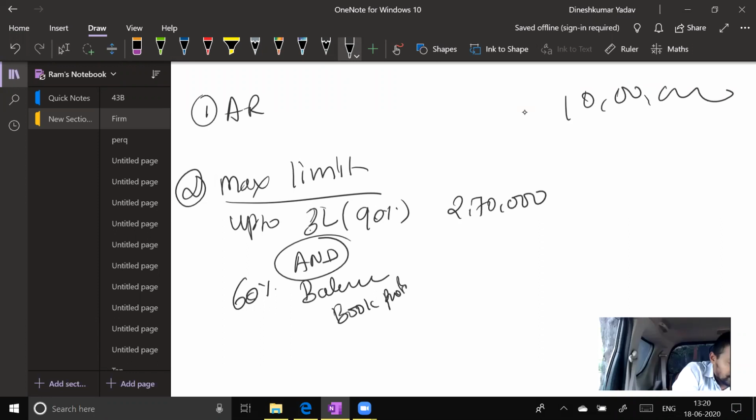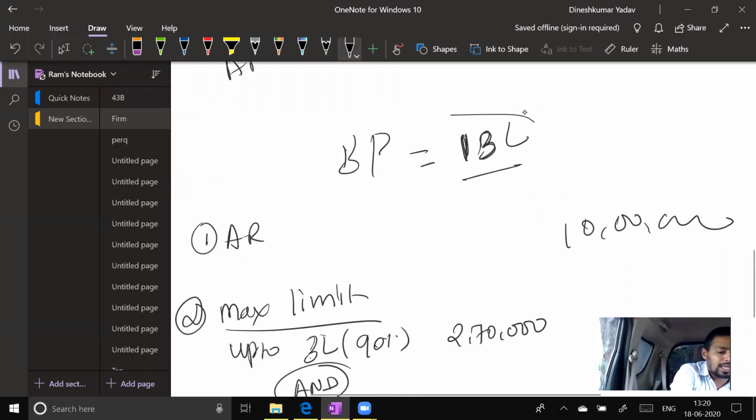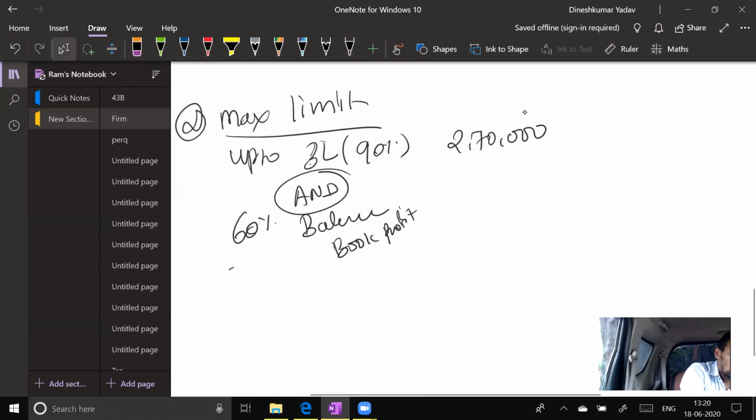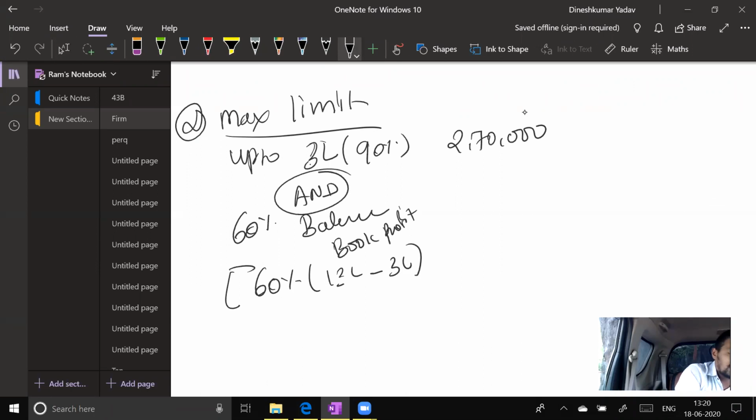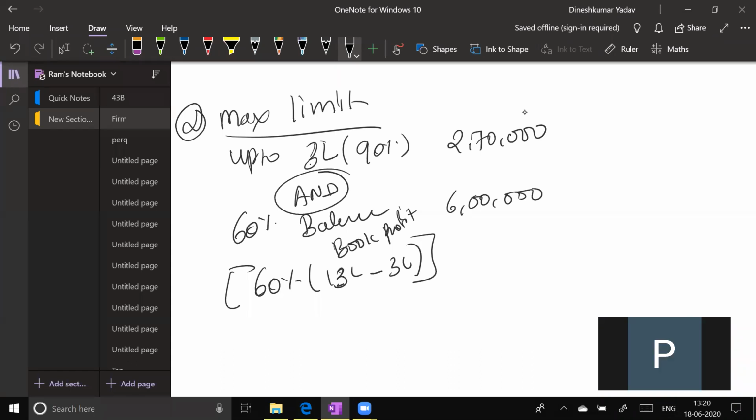So how much was my total book profit? 13 lakh. So how would you compute the 60%? 60% into 13 lakh, which is the book profit, minus 3 lakh, because the calculation for 3 lakh is already done. So 60% of 10 lakh would be 6 lakh. Are you able to understand this? 60% of the balance book profit above 3 lakh.